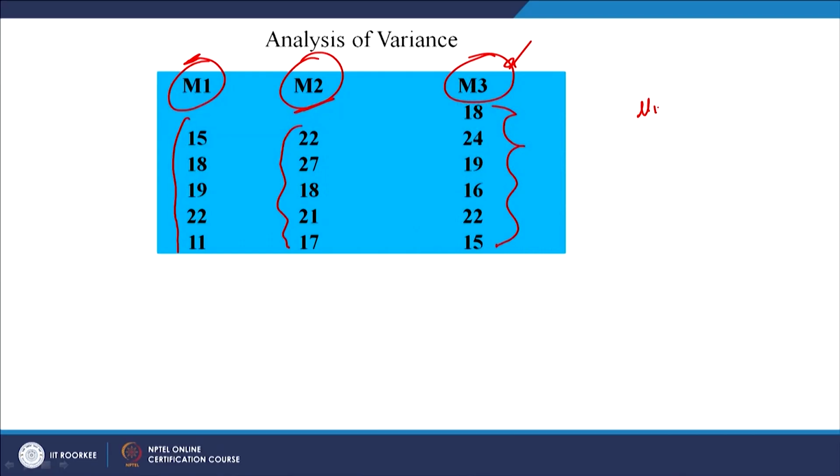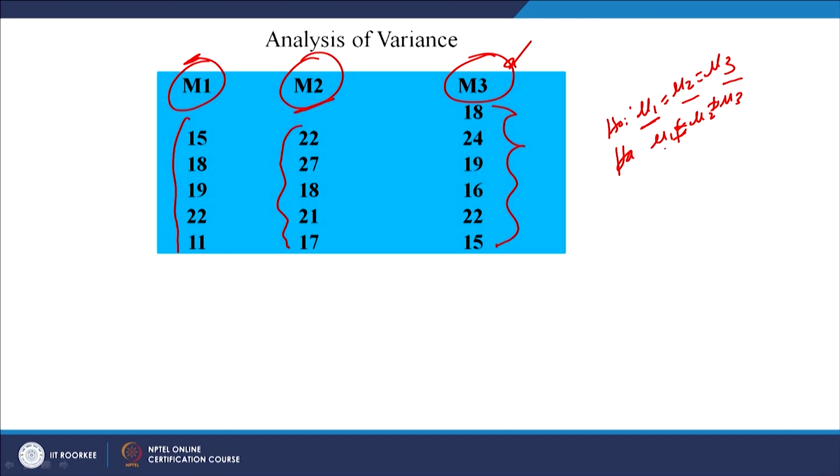So, first of all, you will say that mu 1 is equal to mu 2 is equal to mu 3. The mean of method 1, method 2, method 3, all these are the same. So, this is your null hypothesis. Alternative hypothesis: they are not the same. Let us say mu 1, mu 2, mu 3 are not the same, or at least one of them is not the same.